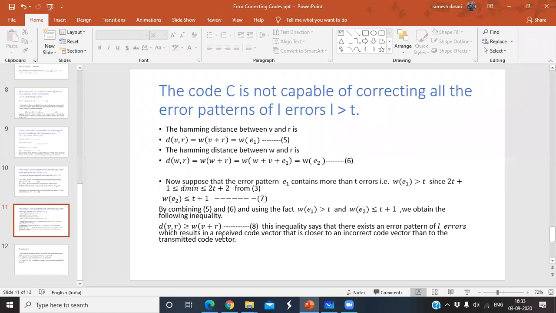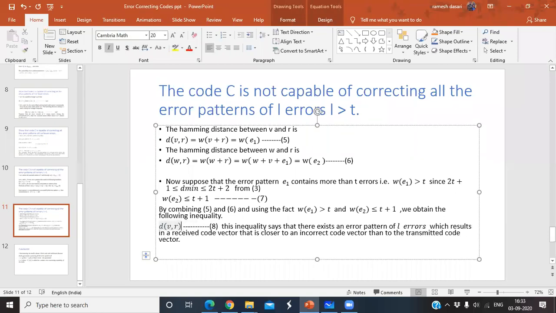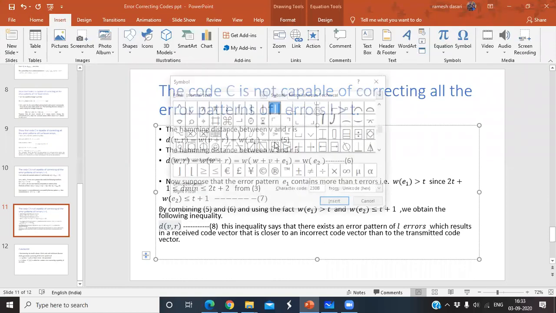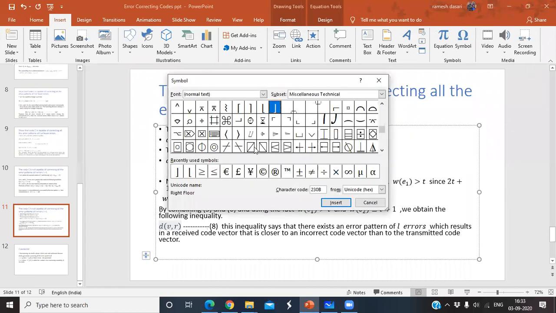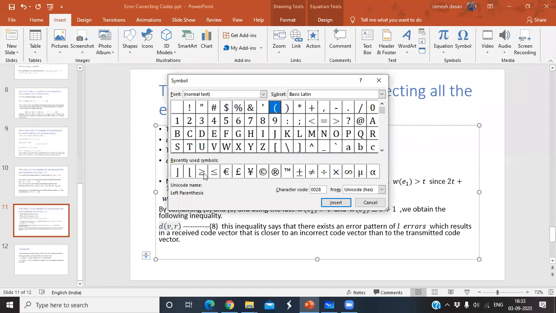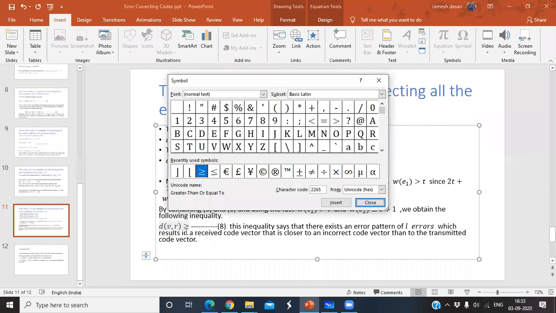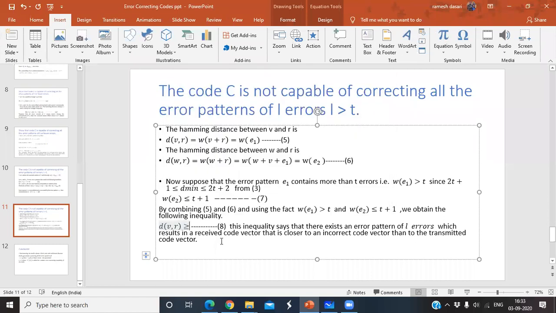D of V comma R greater than or equal to, this is wrong actually, d of V comma R, d of W comma R. So this is equation number 8.